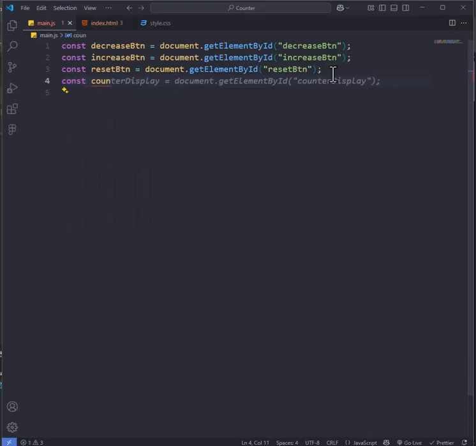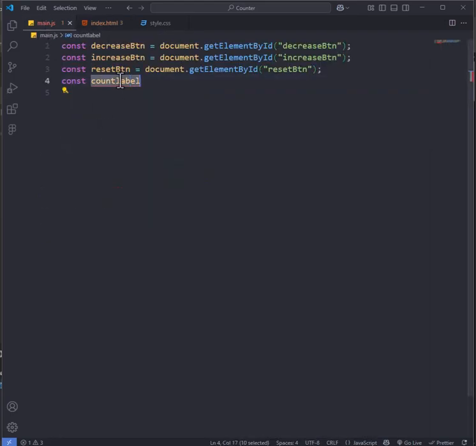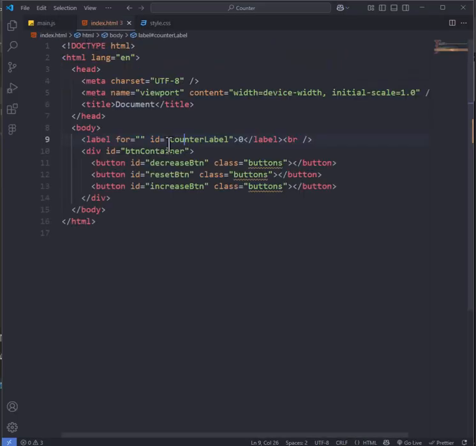Increase button, we need our count label. Okay, then we will set const count label equals document get element by ID count label, then we will use let count equals 0, we'll be reassigning count. Our HTML elements, we do not plan on reassigning them, so we can set them as constants.